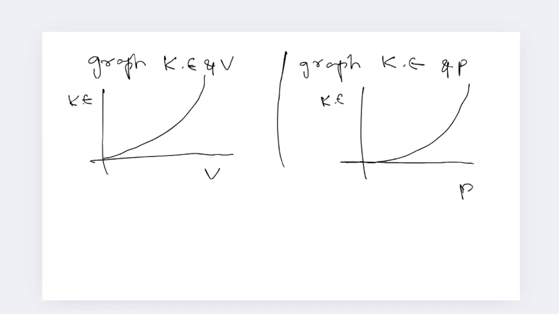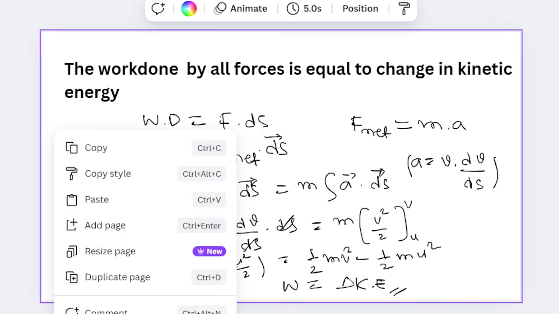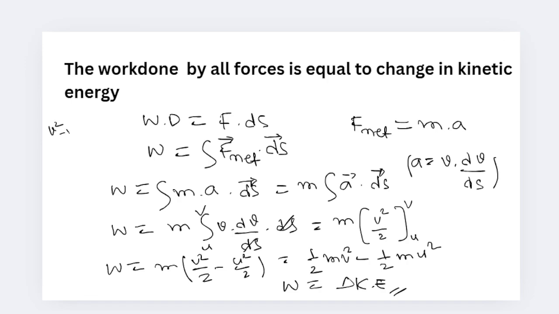Next, you all discussed this, right? You can also derive this work energy theorem by another method. So v square minus u square is equal to 2as, right? Dividing by 2, we get half mv square minus half mu square. Then you have to multiply m on both sides, so it becomes mas.